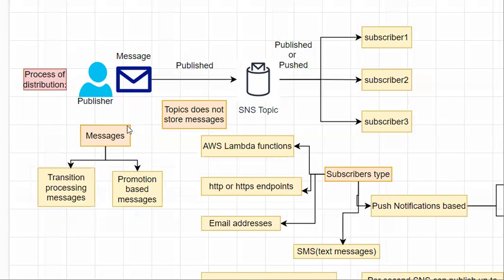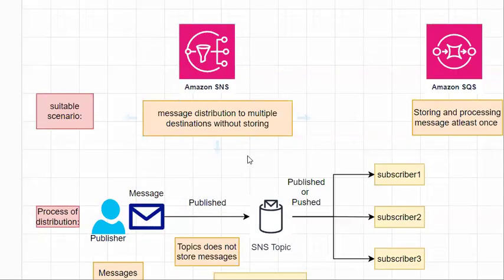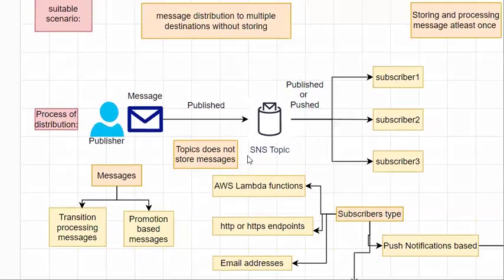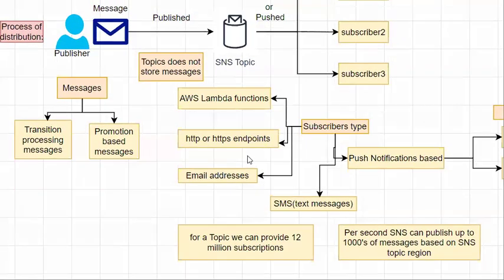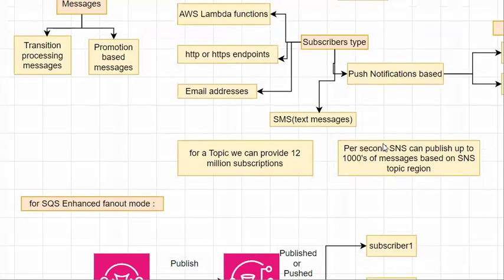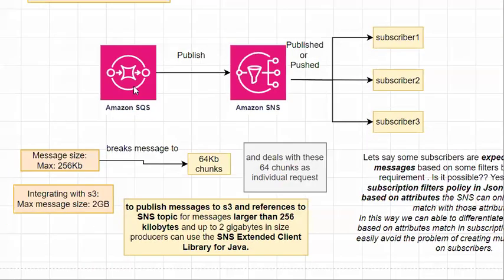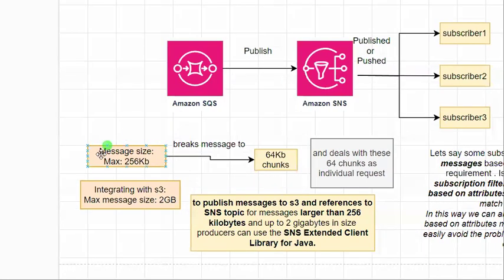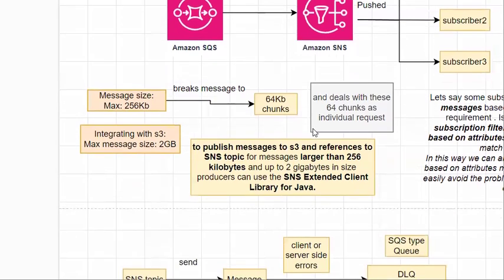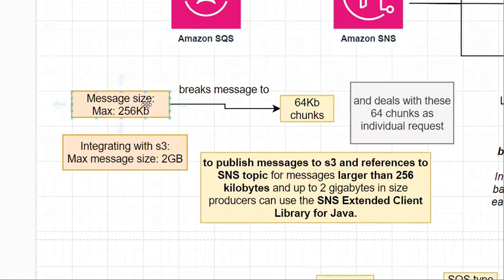We have discussed message type, the process of distribution, subscriber types, and the major use case or suitable scenario of SNS. Now we will discuss some more detail about message size. By default, by using SNS, we can send a maximum of 256 KB.